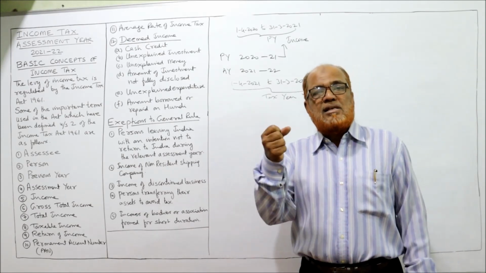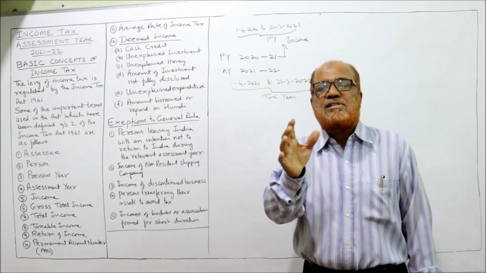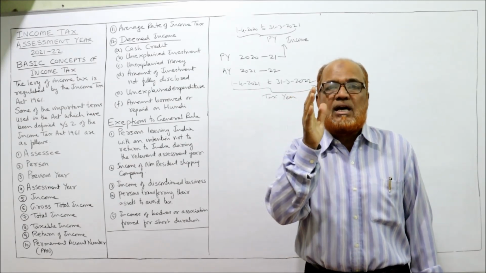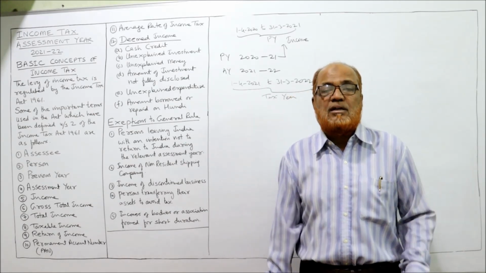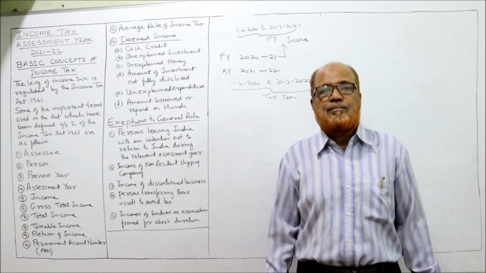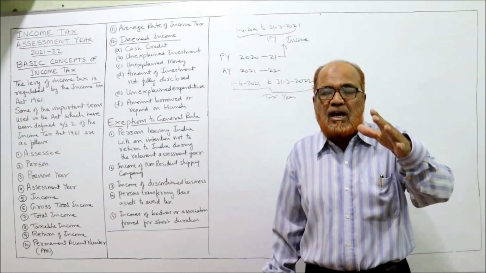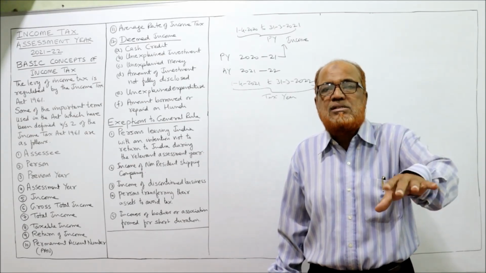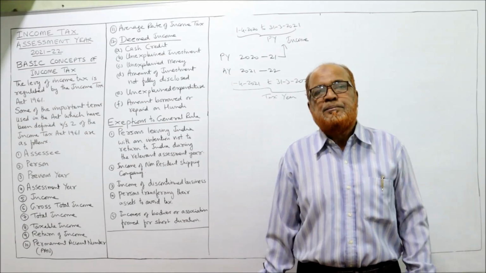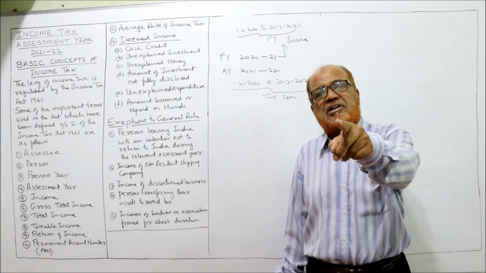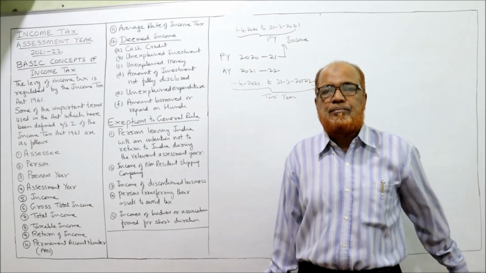The income tax department, the assessing officer, has the right to ask for an explanation from the assessee regarding the income. If an assessee fails to give a satisfactory explanation about his income to the department, then the income tax department will treat it as your deemed income.